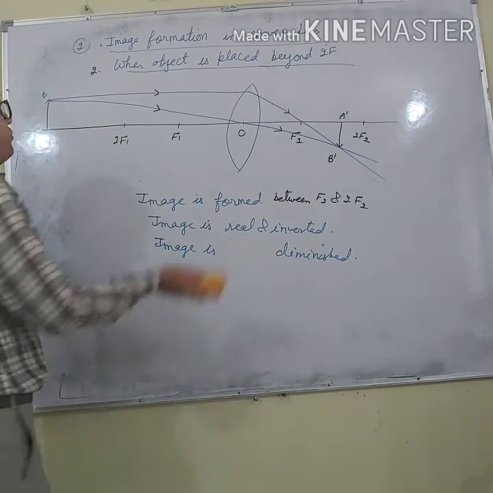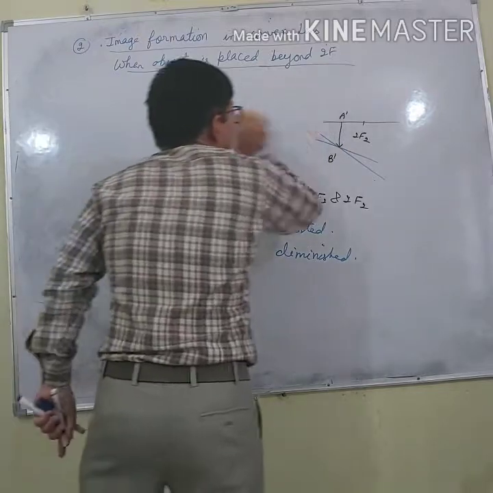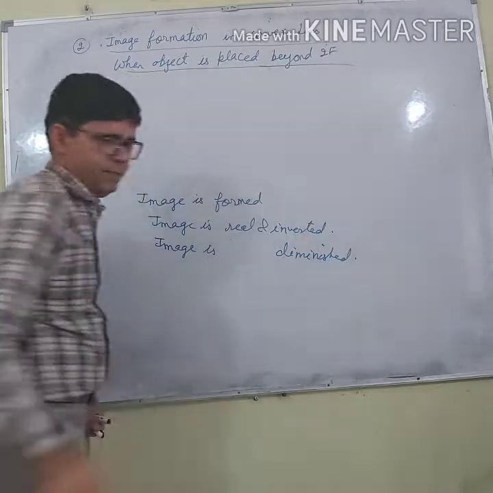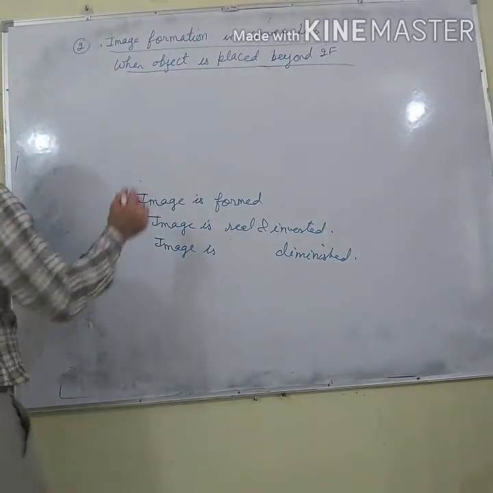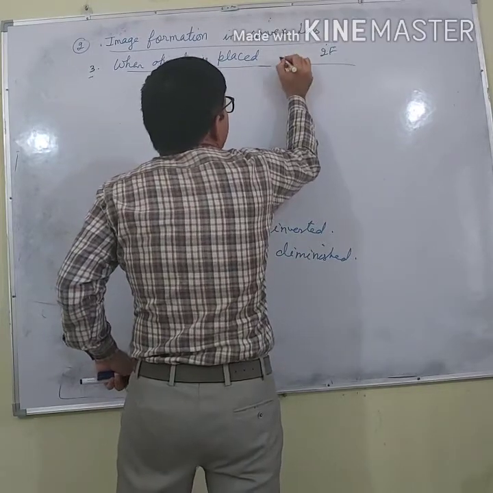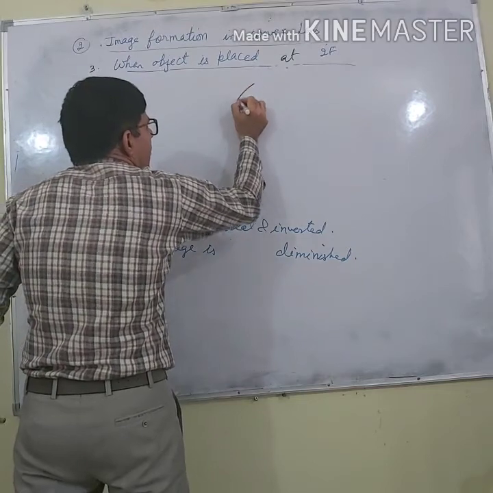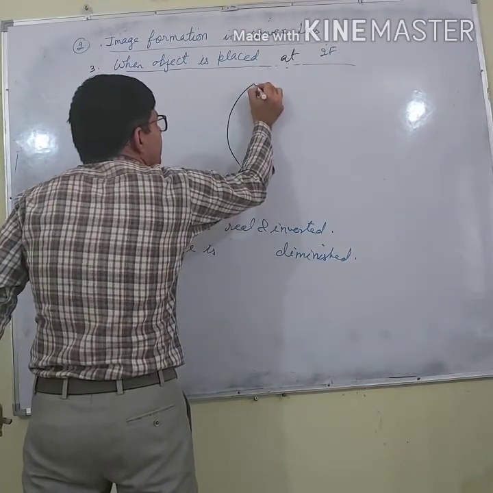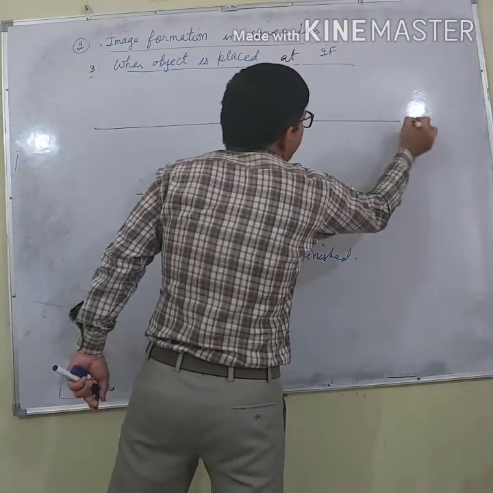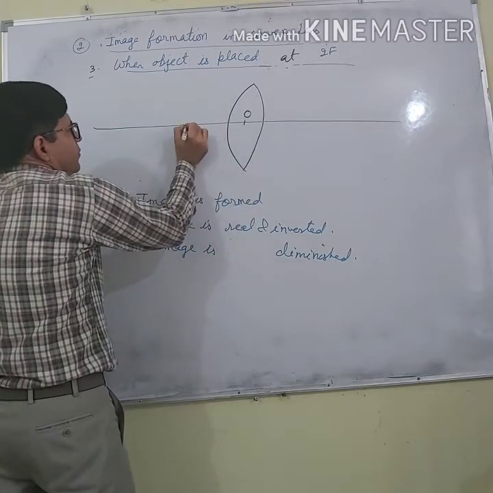Another one, third point is, what happens if object is placed at 2f? Third is when object is placed at 2f. So let us say we are having this convex lens, and this is principal axis, optical center.